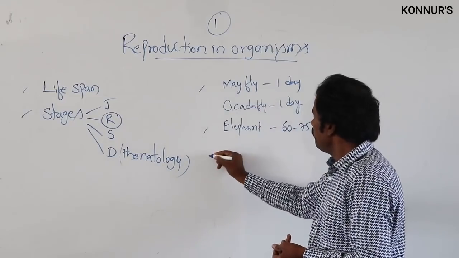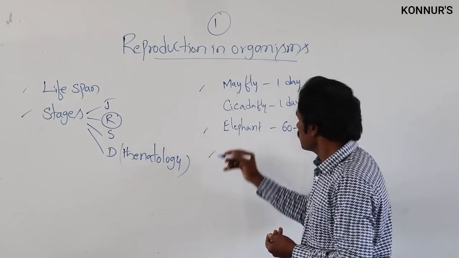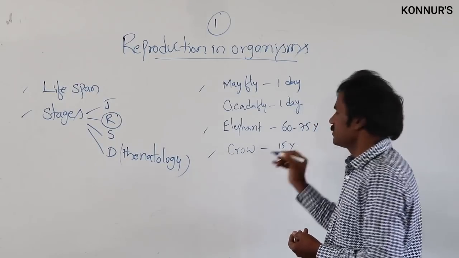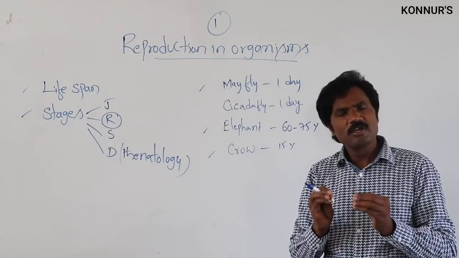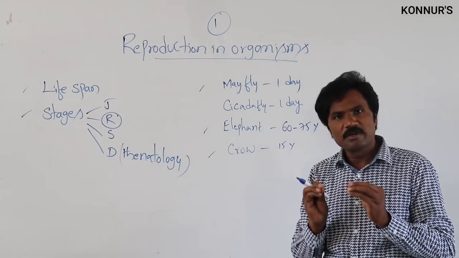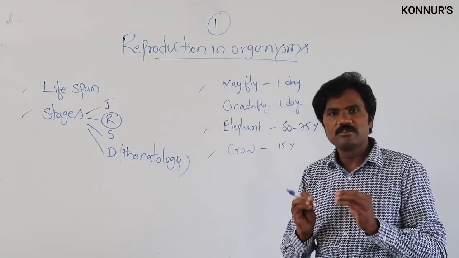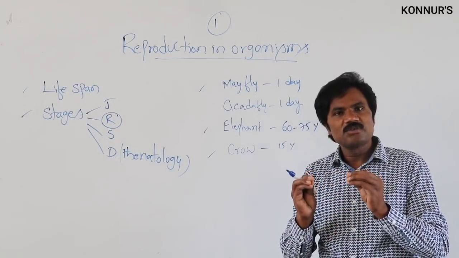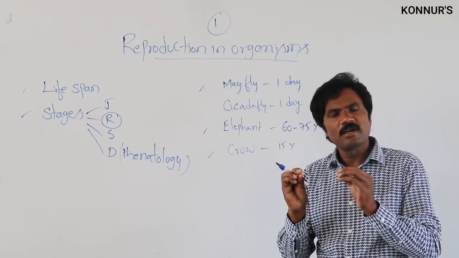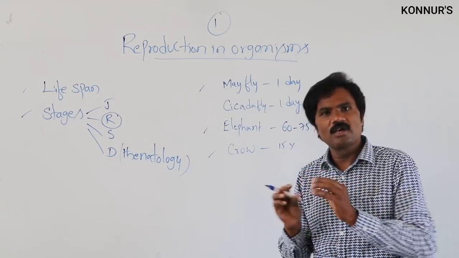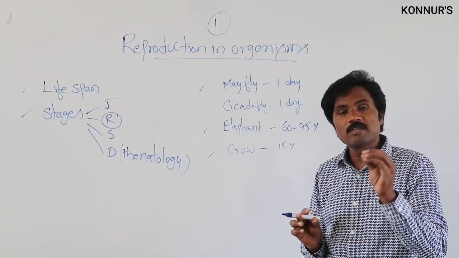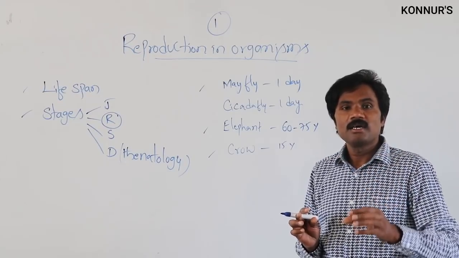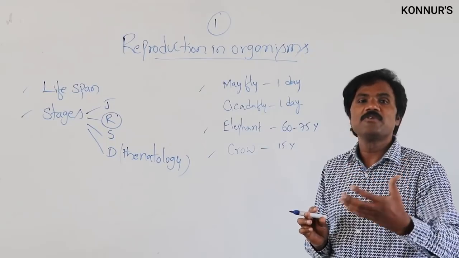Some others, like a crow, live only 15 years. But here is a very, very important point you must remember, each and every student: lifespan does not depend upon the size of the organism. Crow as well as parrot are more similar in their size, but the lifespan must be variable.